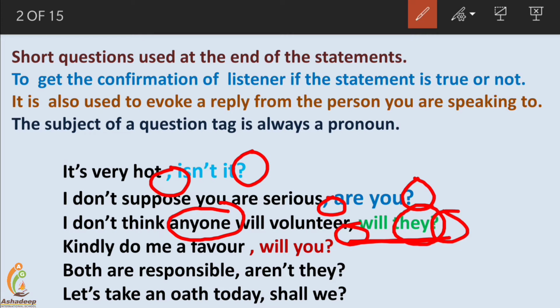Let us study the next sentence. Kindly do me a favor. The speaker states this: kindly do me a favor. Now this is for the listener. Will you? The listener is evoked by this, to get his confirmation whether he agrees with your statement or not. Here you can see "will you" uses a pronoun, followed by a question mark.